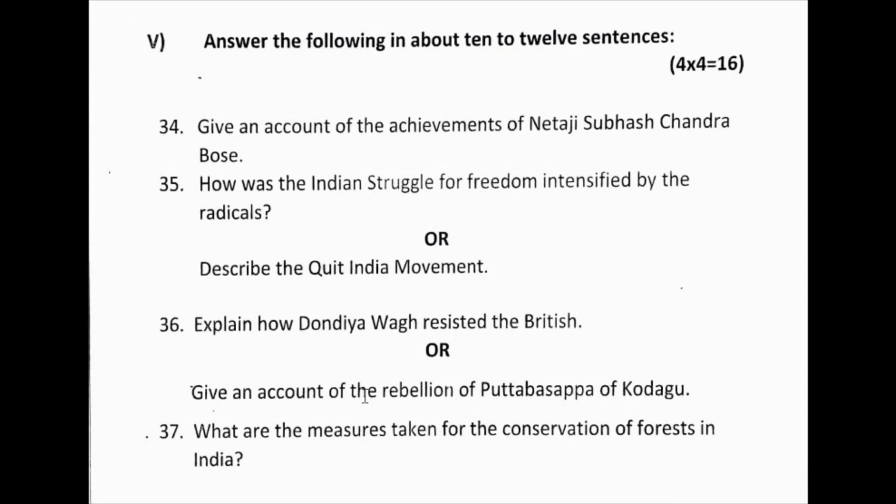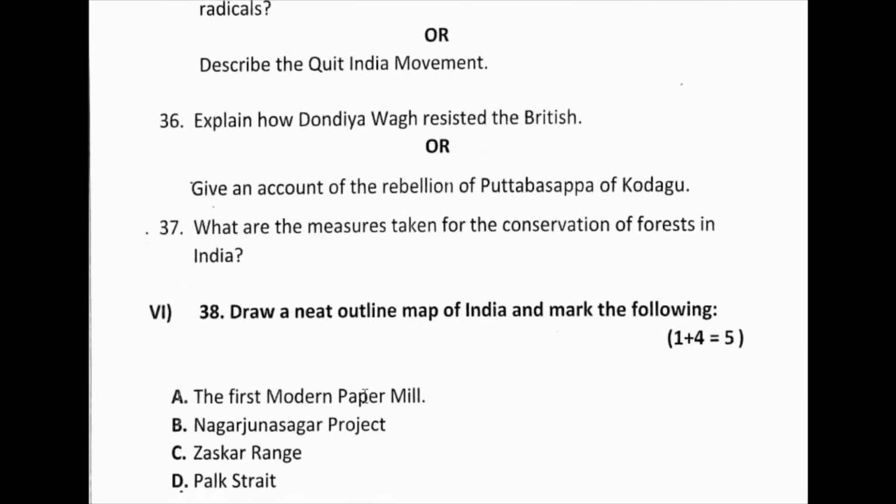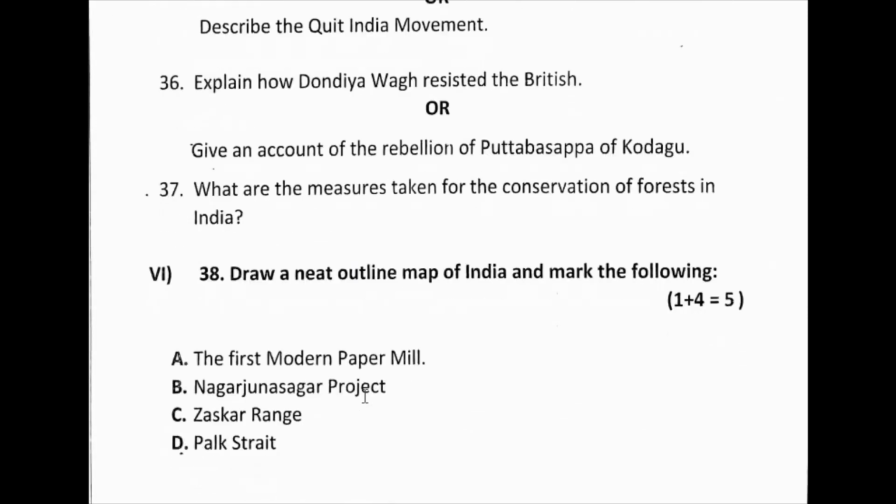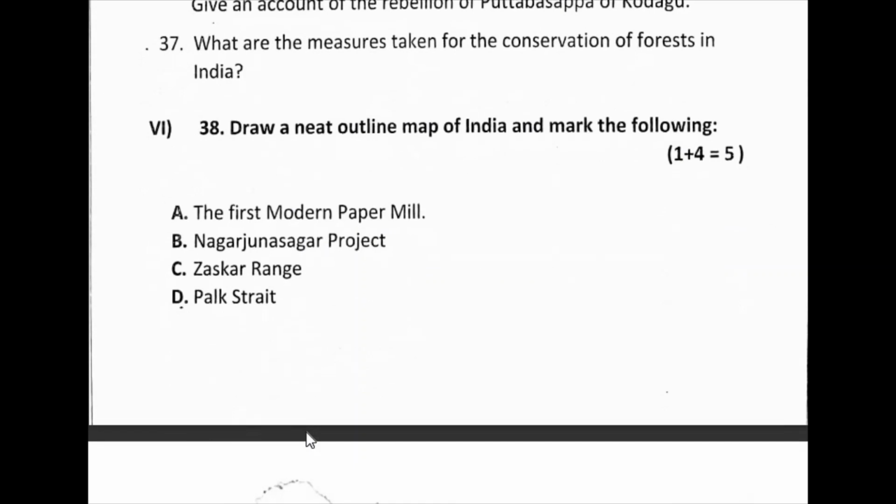And next, what were the measures taken for the conservation of forests in India? So this is an easy and direct point. It is given in your textbook, and I had also given it in my teaching. Next, the map. In this map you can see the first modern paper mill, Nagarjuna Sagar project, Zaskar Range and Palk Strait.